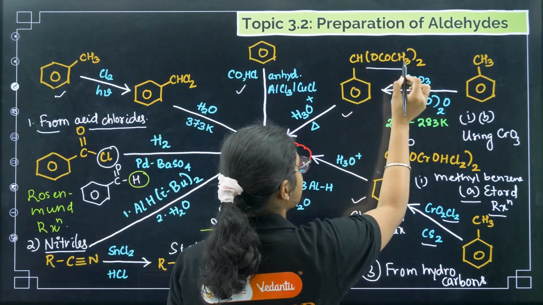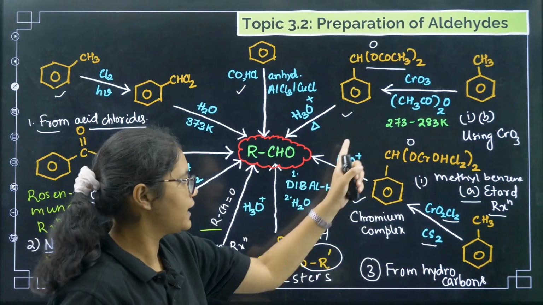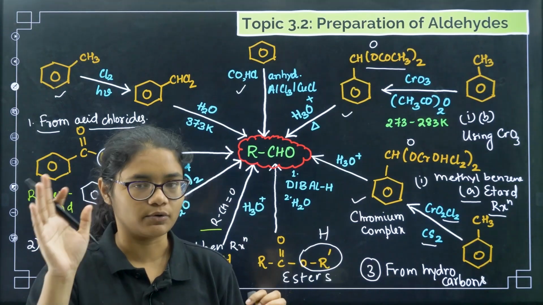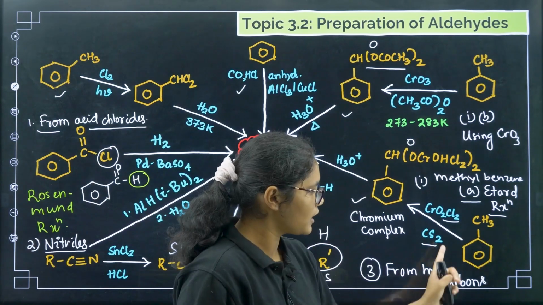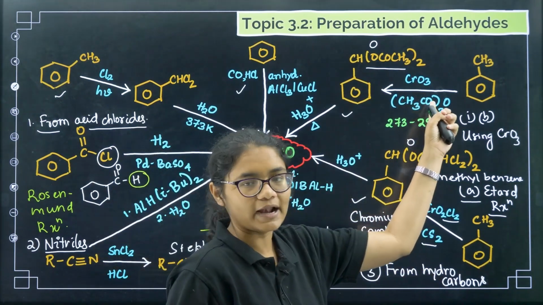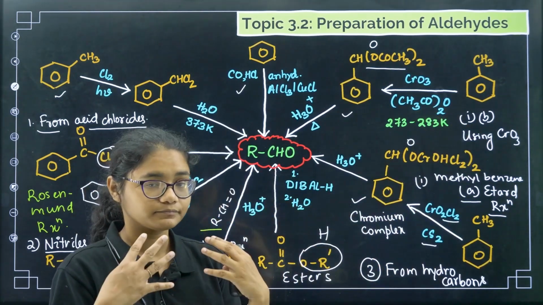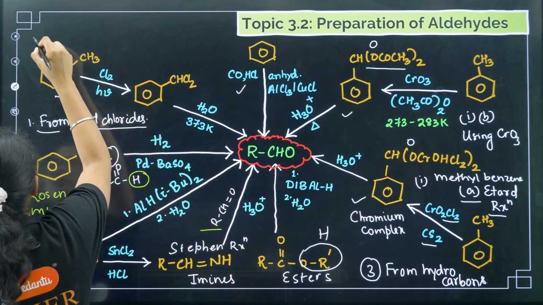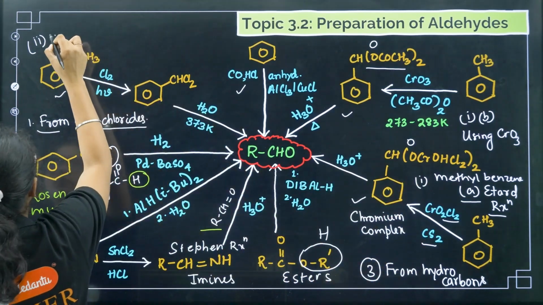So this part will be replaced with O. You take chromium oxide with acetic anhydride, that is (CH3CO)2O. This will give you CH(OCOCH3)2, and then you do hydrolysis to get aldehydes. So this is from hydrocarbons, the first one from methyl benzenes, under which we have two, the Etard reaction and using CrO3. Next, the second one is chlorination of side chain. 3,1 is methyl benzene, 3,2 is chlorination of side chain.